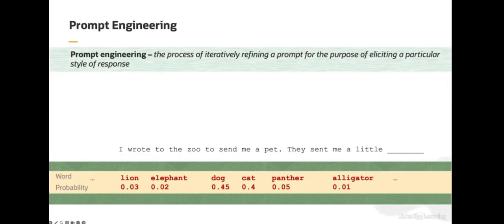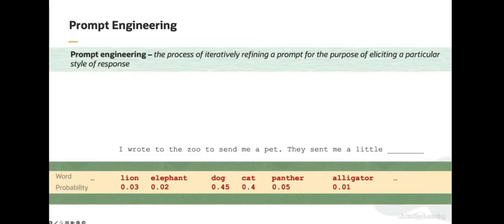Now, related to crafting model inputs, there's a practice or concept called prompt engineering. This is the process of iteratively refining the model input in an attempt to induce a probability distribution that we like for a particular task. And the way that this is typically done is literally by changing the input to the model to get closer and closer to the distribution that we want.